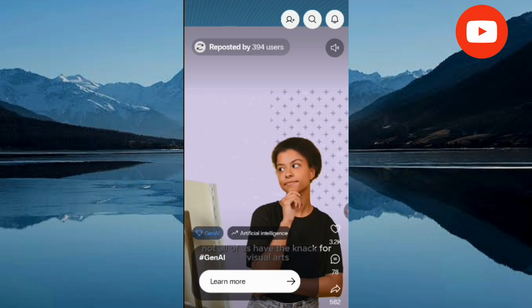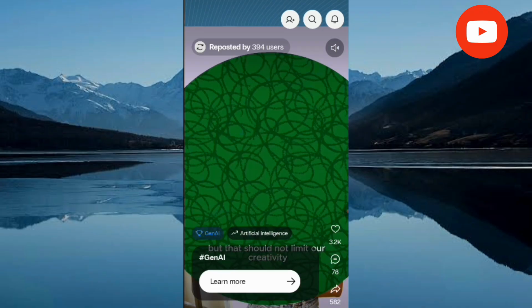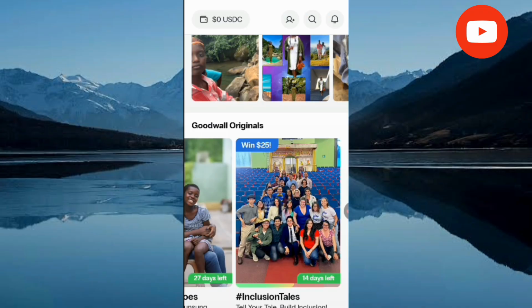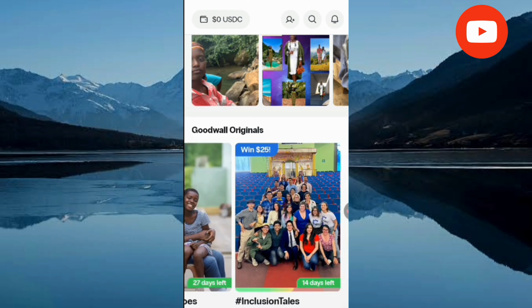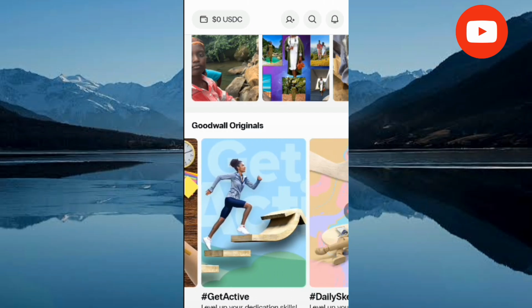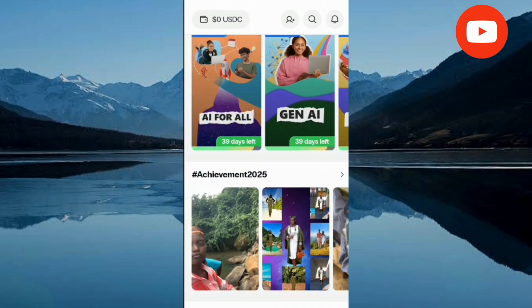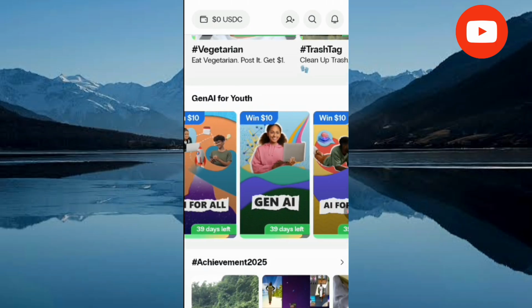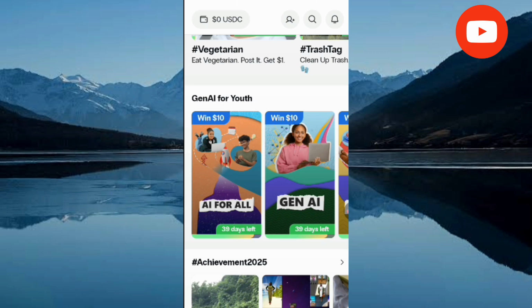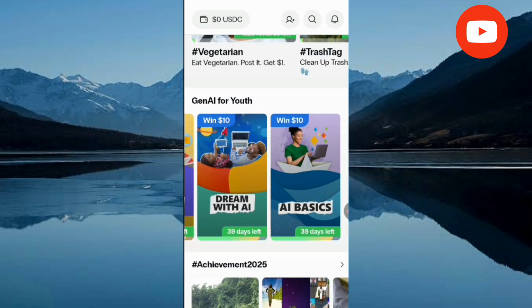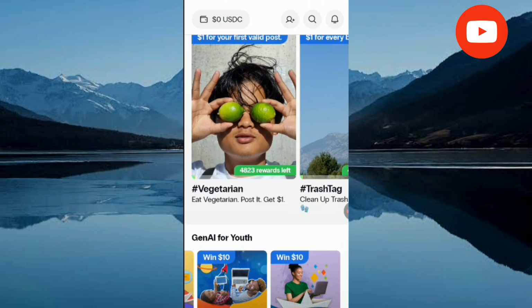Let's be honest, not all of us have the knack for visual arts, but that should not limit our creativity. Well, this is where a text-to-image generator can help. As you can see, that video I played just now is about this particular challenge, which is AI Gen. So it's about Gen AI. As you can see, this is a challenge here. You can take part in it and it has 39 days left. You can talk about the benefits of AI, how AI has impacted you, how it has affected you positively or negatively. So you can say a whole lot about AI and then you get paid at the end of the challenge.